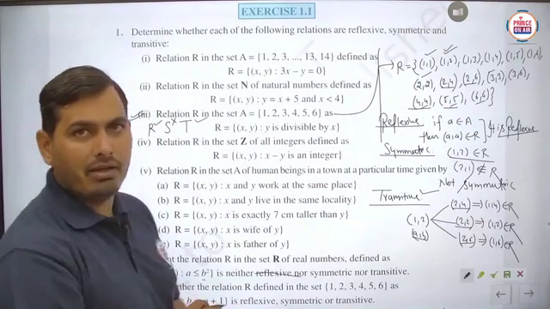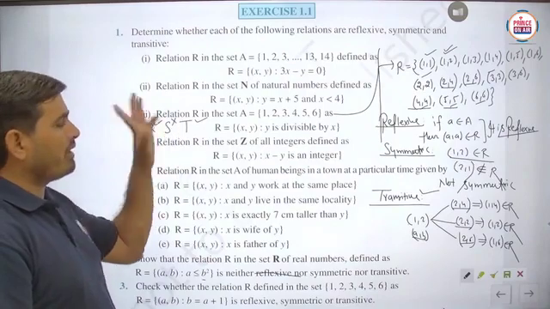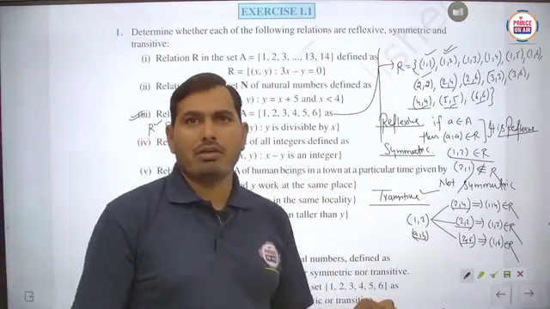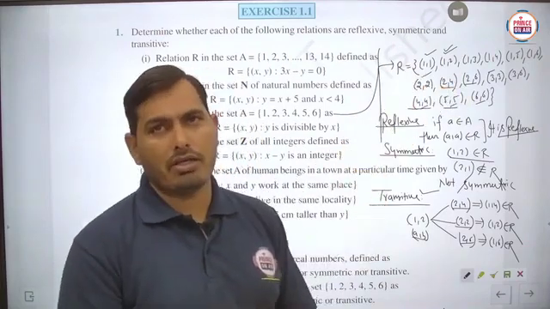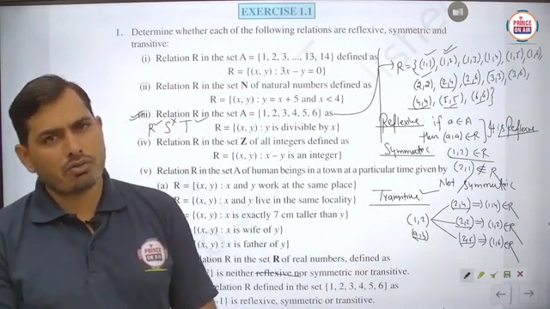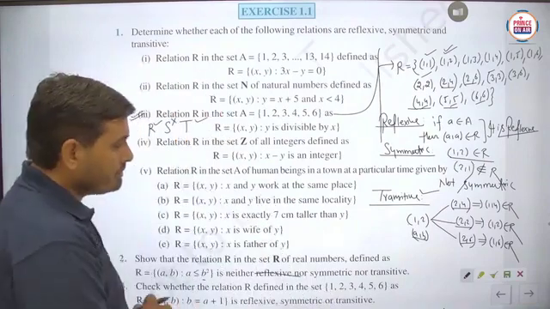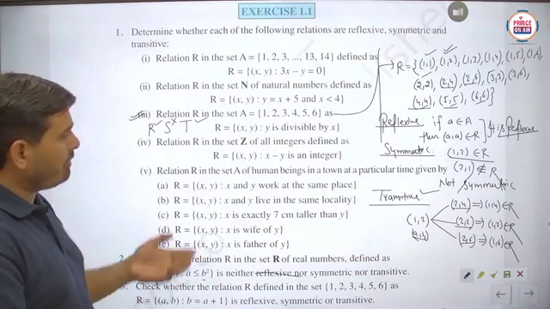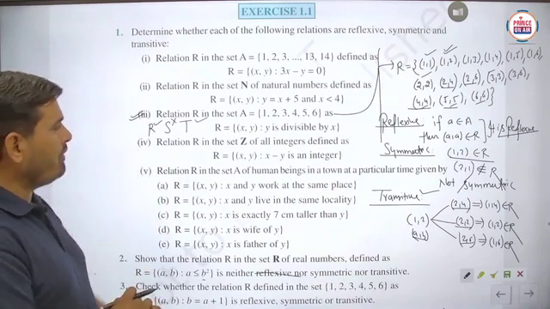Is it clear? So this given relation is said to be reflexive, not symmetric, and transitive. Is it clear? So each and everything student, you can check carefully by seeing the proper roster form of the given relation, and try to convert the relation into the roster form, so that you can easily get the concept of the roster form. Is it clear? Pause the video to note it down, then we will take the next, fourth part, which is given here.